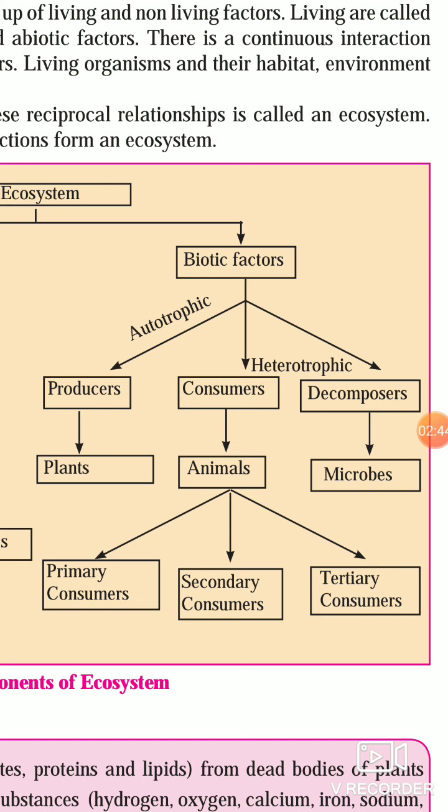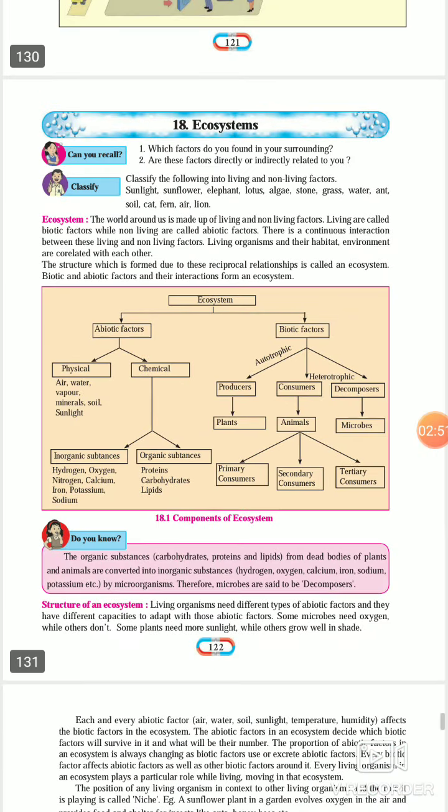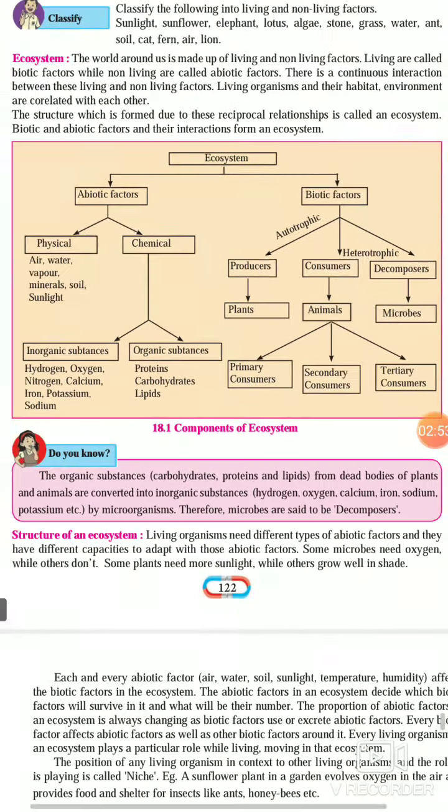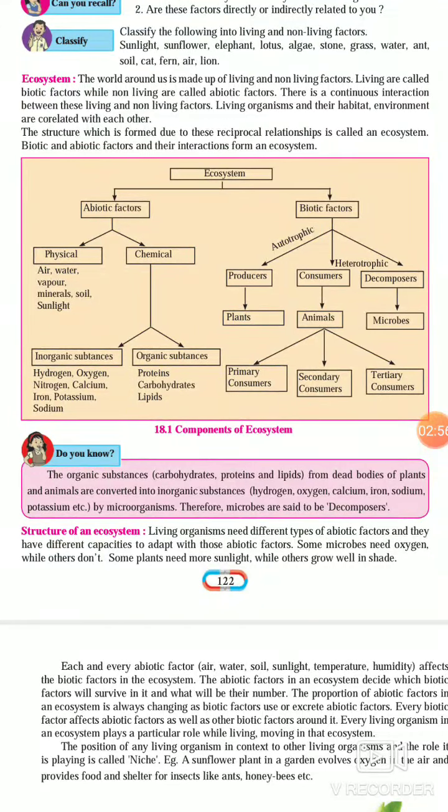Now, organic substances, inorganic substances we have seen. Now, here we need to know about the structure of ecosystem. So, living organisms need different types of abiotic factors, and they have different capacities to adapt to the abiotic factors. Some microbes need oxygen, some microbes don't need oxygen. Some of the plants need more sunlight, while some of the plants don't need more sunlight. They can grow in shade.